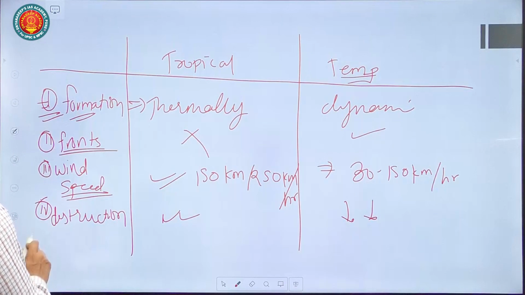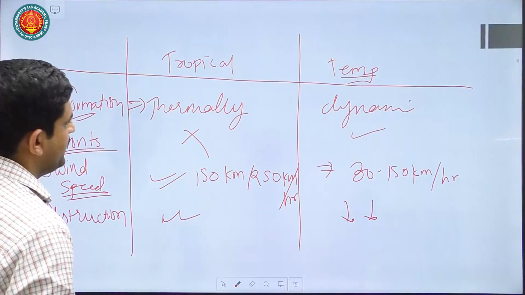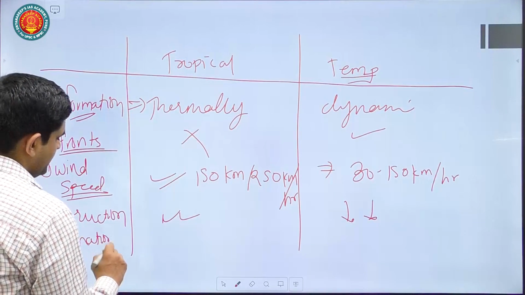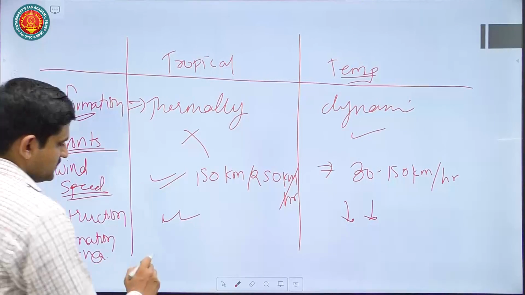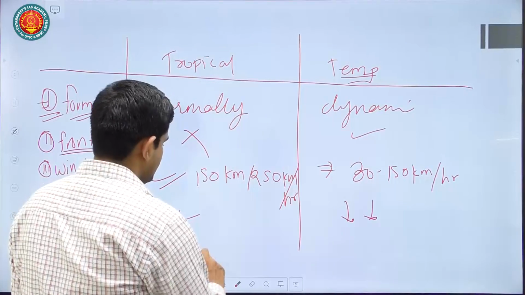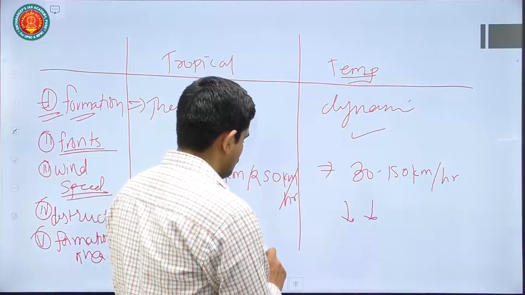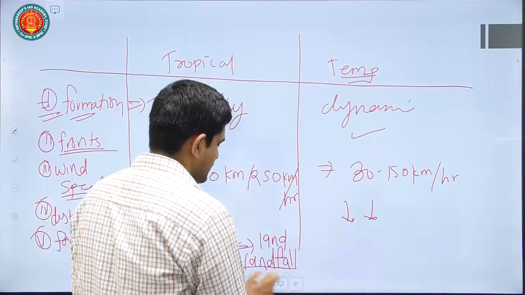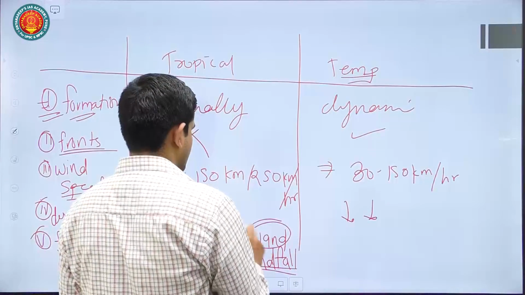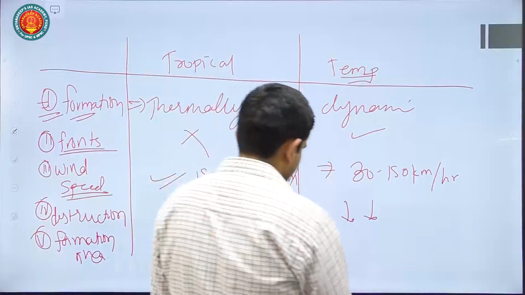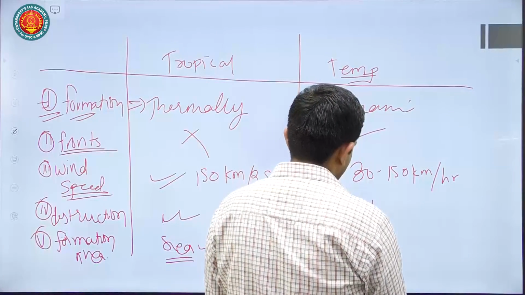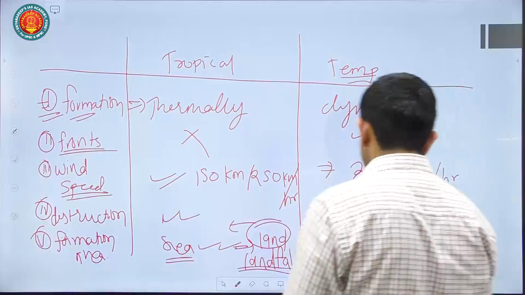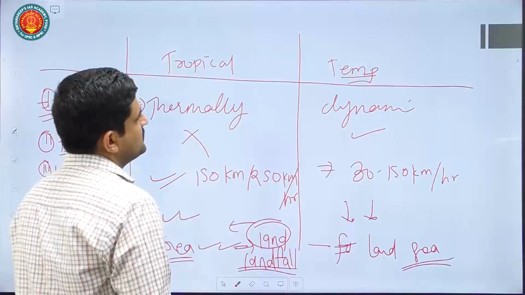Then the next point you can write about is the formation area. Here you can see sea level formation. When it moves onto land, there is a landfall. It will not sustain its energy on its own, because on land there is no moisture, which is required for the tropical cyclone. But a temperate cyclone can sustain itself on land as well as on sea. That is a basic, fundamental difference. These are the basic differences that you can mention.